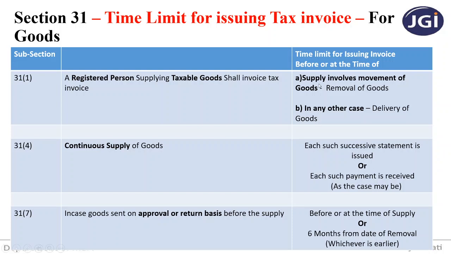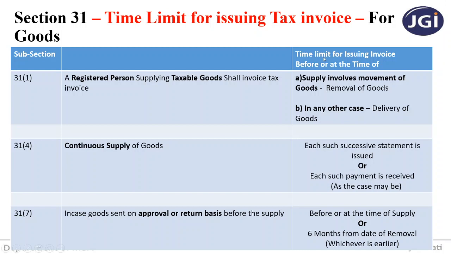Now, if the supply involves movement of goods, then the time limit for issuing the invoice will be removal of goods. See, whenever there is a movement of goods, what does it mean? ABC Limited is telling me that it cannot come up to my factory to collect the goods, so please deliver the goods up to its premises. So suppose I don't have the transportation facility today, tomorrow or maybe after some days I will deliver the goods to the premises of ABC Limited.